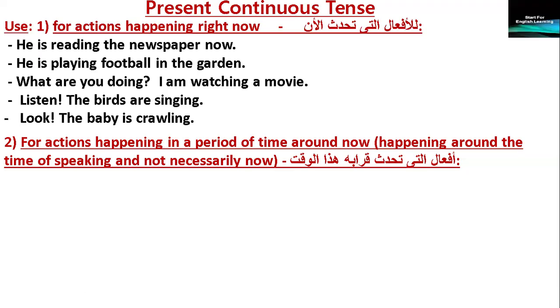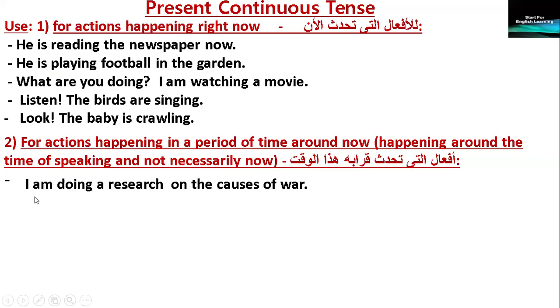Doesn't mean I'm doing it right now, but around the period of now. I'm doing research on the causes of war. It doesn't mean I'm writing it right now. No. It means around the time of speaking, in a period of time around now. I've already started. I'm in the process of doing it. It has a start point and it has an end point, and I'm in the middle of doing it.